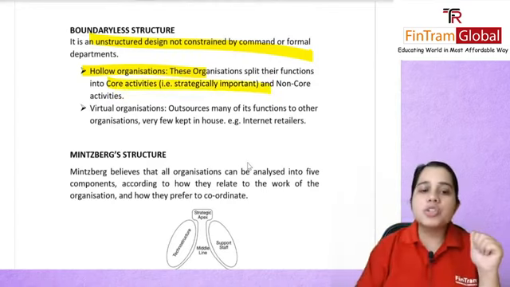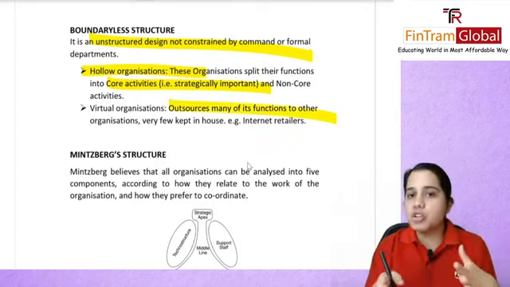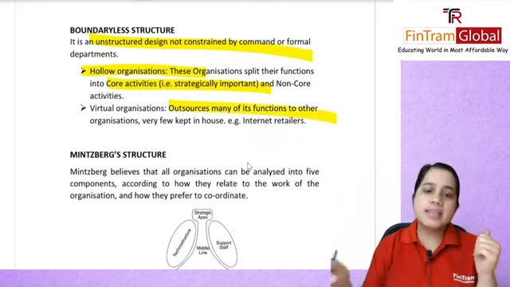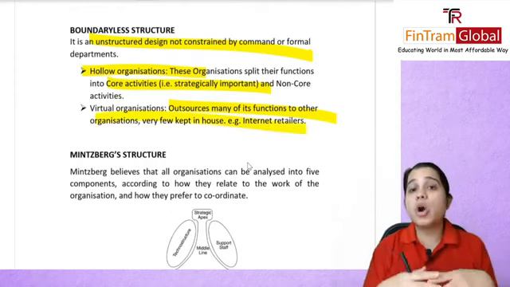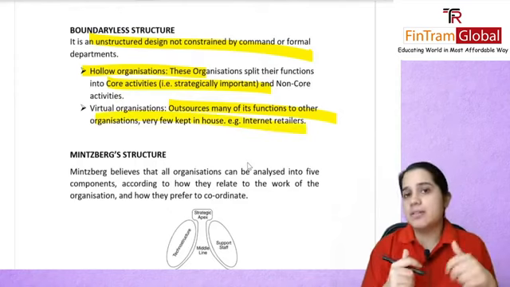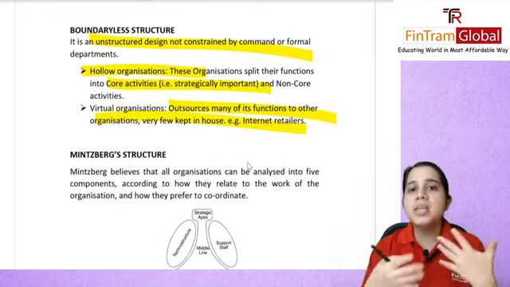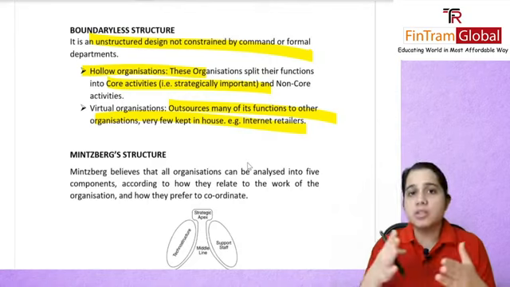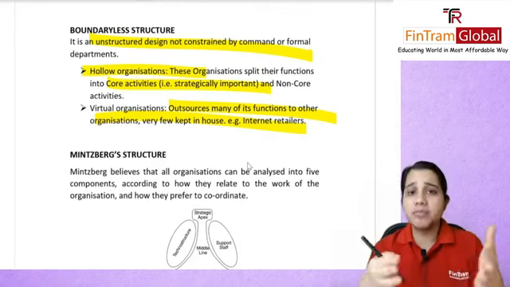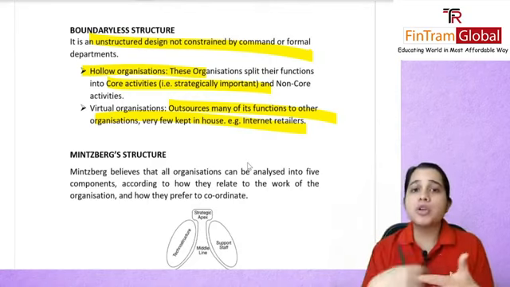Your virtual organization will outsource most of their functions to any other third party or organization, and only a few they'll keep in-house. The best example for this is your internet retailer. The companies that you do online shopping with, these platforms, are virtual organizations. They are not really set up somewhere. It's not like you go to a supermarket and you can buy something, right?